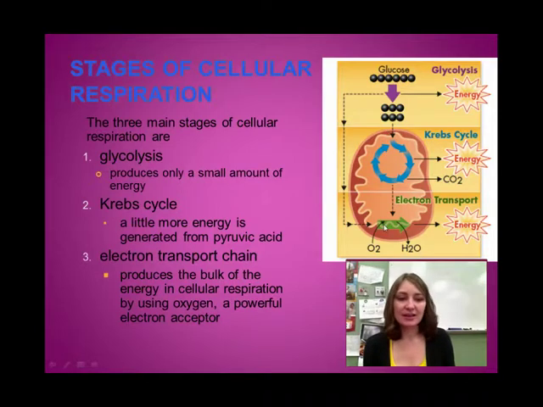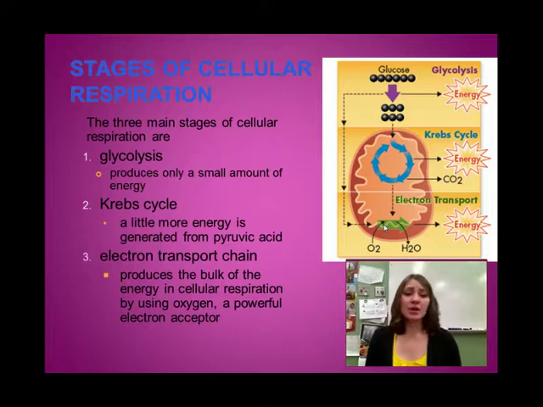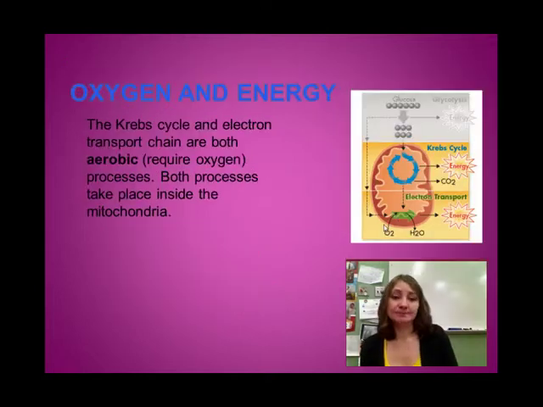And then finally, the electron transport chain. This produces most of the energy in cell respiration. It uses oxygen, which is a powerful electron acceptor, and you can use these electrons to do work within the cell and produce energy.